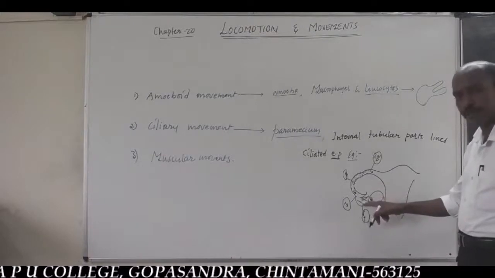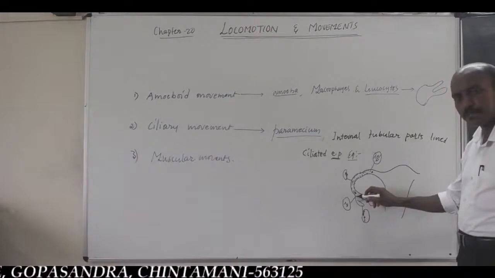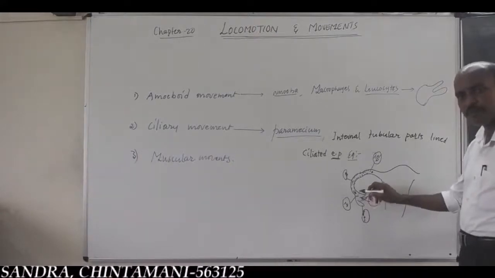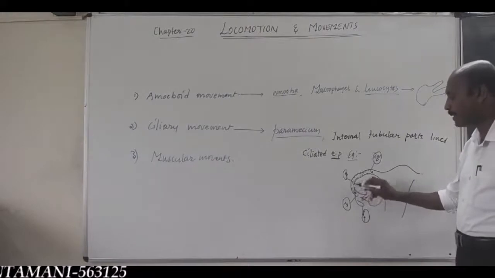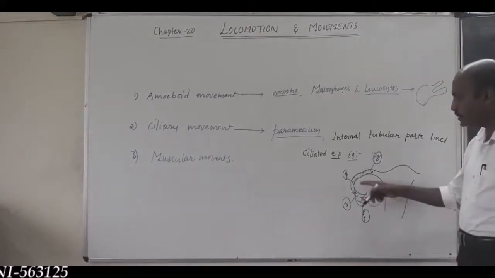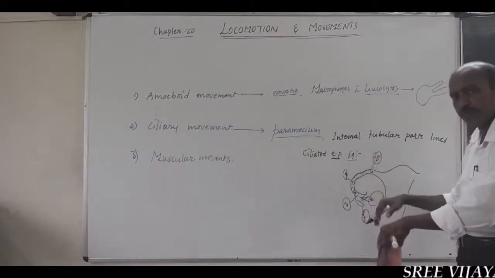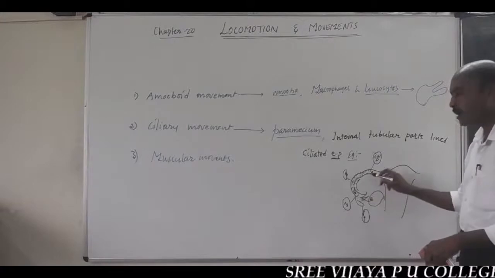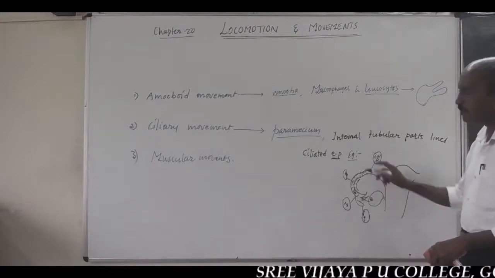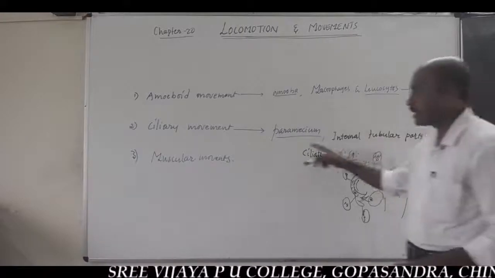It is received by fimbriae into the infundibulum of the fallopian tube. The inner lining of the fallopian tube is covered by ciliated epithelial tissue. So, by the help of ciliary action, the egg moves from the lower end to the upper end. That is called ciliary movement, and also proof and examples of ciliary movement.